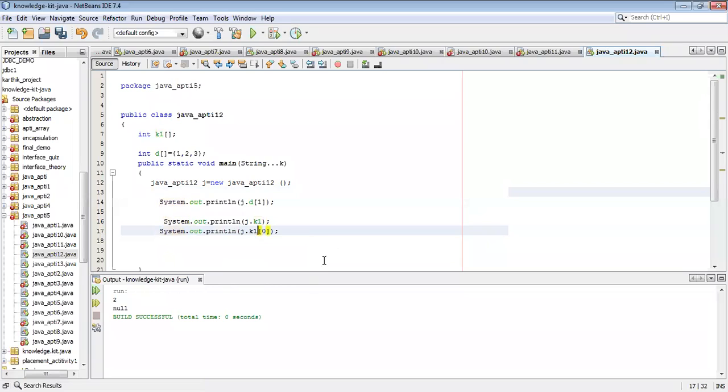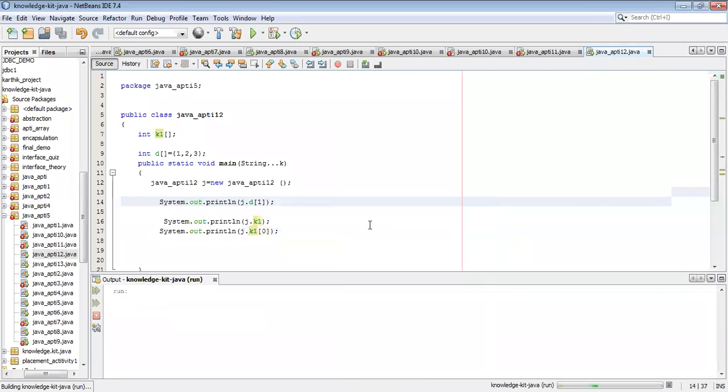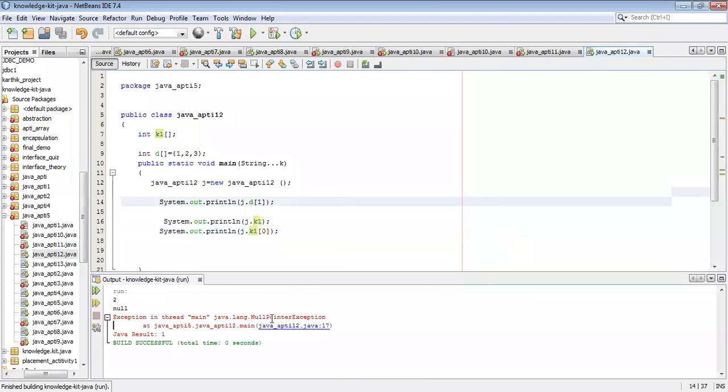Again I will take K1. Now it may be an address. See, runtime, a null pointer exception. Yes. Not initialized anything. Null pointer exception will be displayed. Got it?